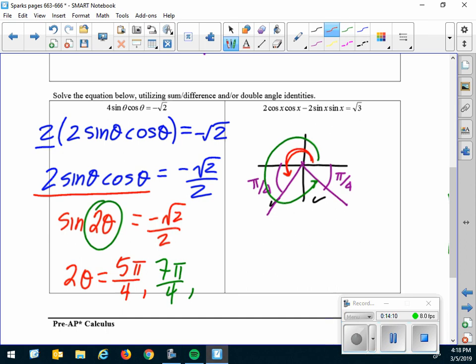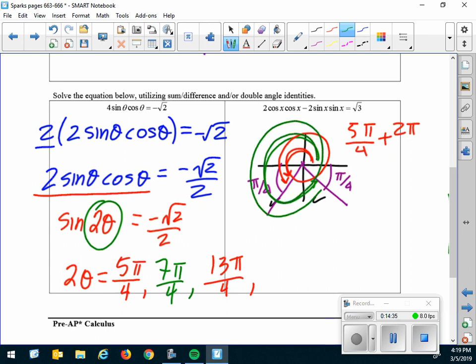I need this one, which is 5 pi over 4, plus another 2 pi. So that's 5 pi over 4 plus 8 pi over 4. That's 13 pi over 4. Then for the green angle, I need to go around not once but twice. So 1 and then another one. So that's the 7 pi over 4 plus 2 pi. So 7 pi over 4 plus 8 pi over 4 is 15 pi over 4.